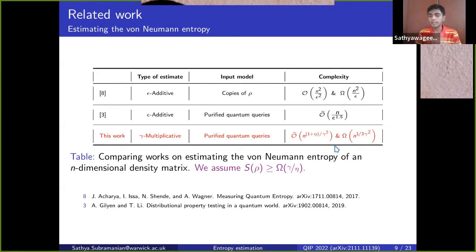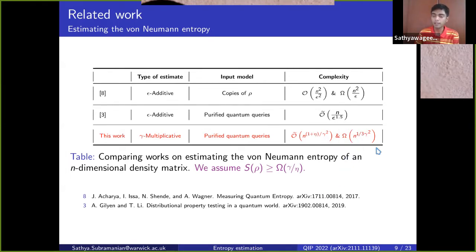What we show in this work is that you can estimate von Neumann entropy to multiplicative precision, gamma, with essentially n to the 1 over gamma squared queries to the purified access oracle. And the important part here is that because gamma is larger than 1, this complexity is sublinear. It's sublinear in the dimension of the state n. And because we know that quantum states can have very, very large dimension, in particular, the dimension scales exponentially in the number of constituent particles, sublinear complexities are quite interesting and potentially useful.